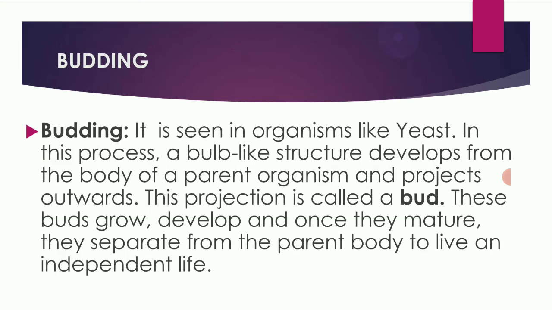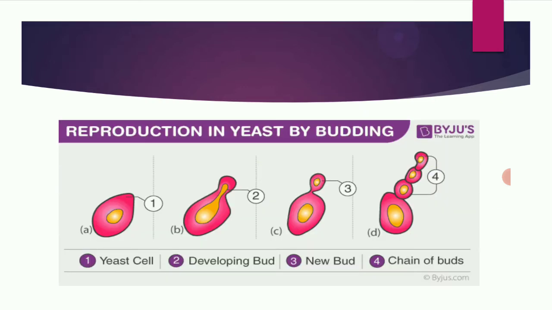So in asexual reproduction, we are going to see budding. Budding is an asexual reproduction. This is the diagram of budding. See, this is a yeast. First a bud develops, then the nucleus divides, and then this bud comes out in the form of a chain and new offspring are formed. So budding is seen in organisms like yeast.